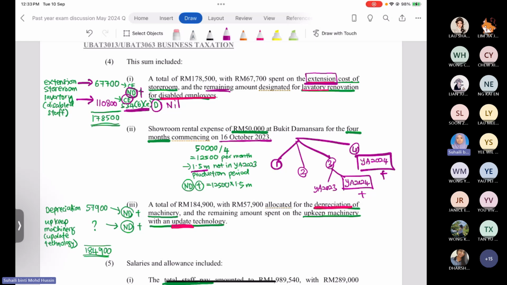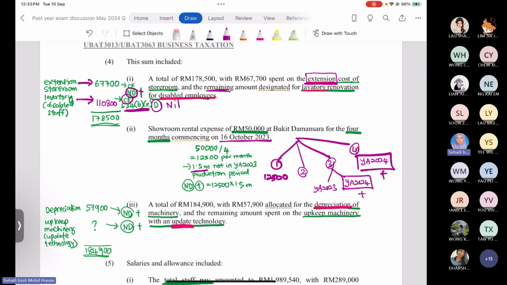Okay, so the company already mentioned here that it paid 50,000 for the rental for 4 months. So we just divide 50,000 by 4 months, which means that in 1 month they will pay 12,500 ringgit. Each month they will pay 12,500 ringgit.